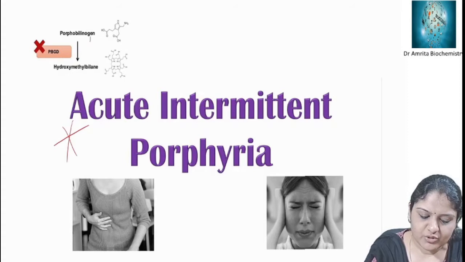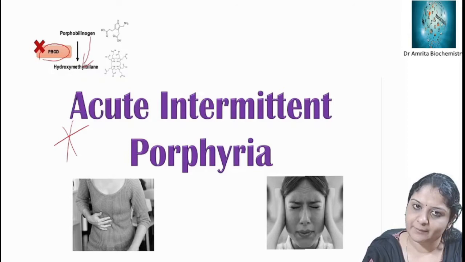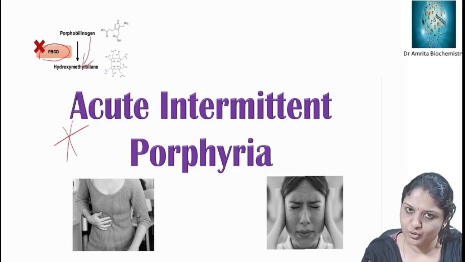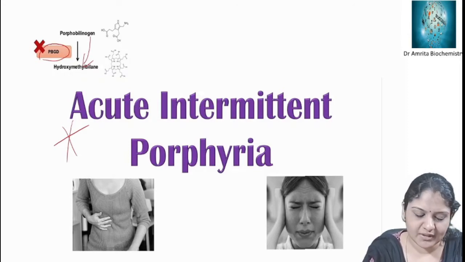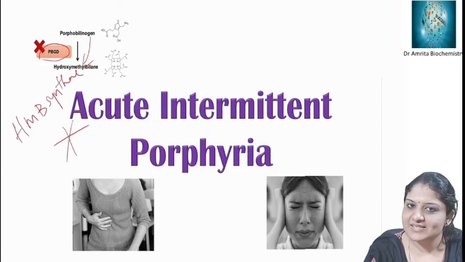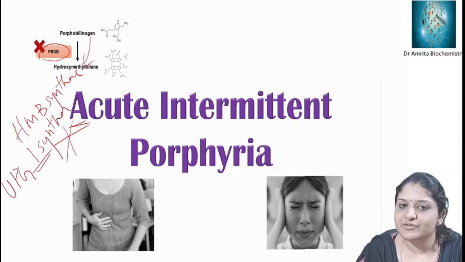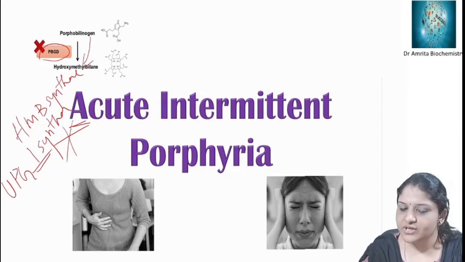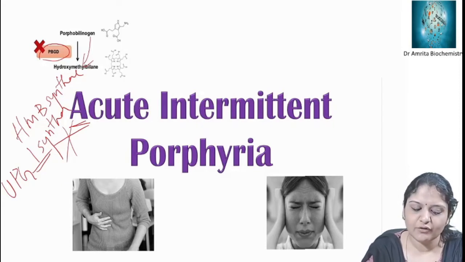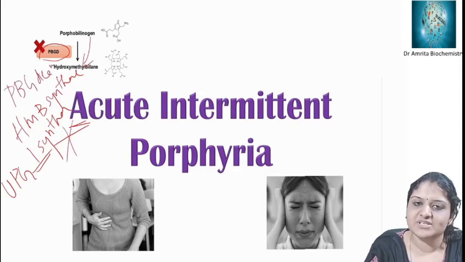The porphobilinogen is not converted to hydroxymethylbilane, because there is deficiency of PBG deaminase. This deamination reaction is not occurring. The other names for PBG deaminase are HMB synthase, or uroporphyrinogen I synthase. The trick is that A is the first letter, so A for acute, and 1 for uroporphyrinogen 1 synthase. So these are the enzymes deficient in acute intermittent porphyria. Acute intermittent porphyria is caused by deficiency of porphobilinogen deaminase, or HMB synthase, or uroporphyrinogen I synthase.